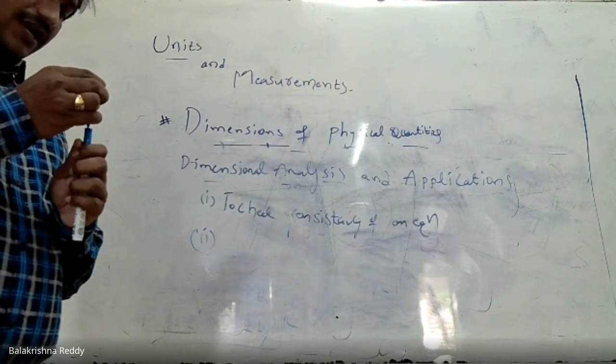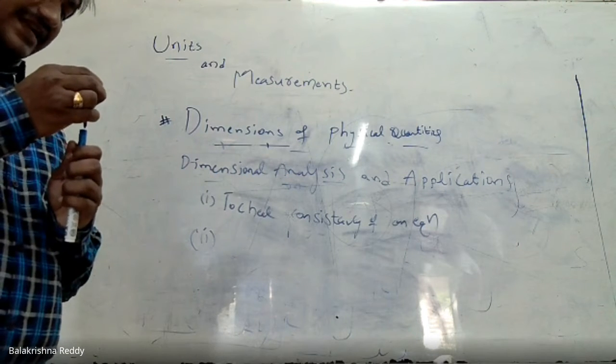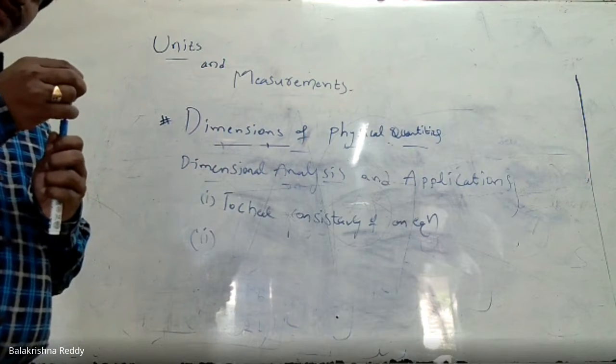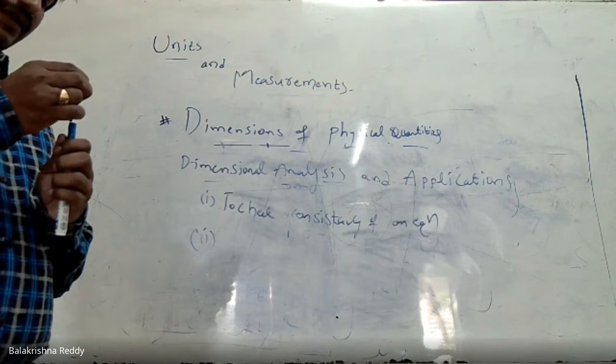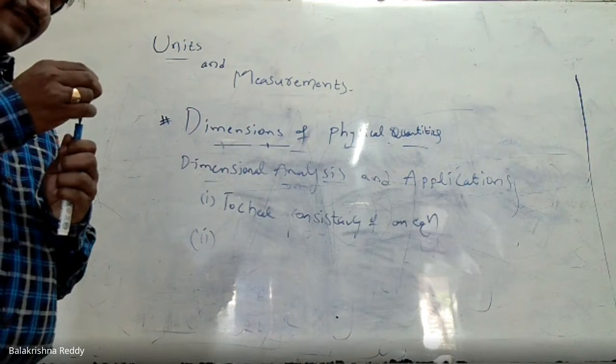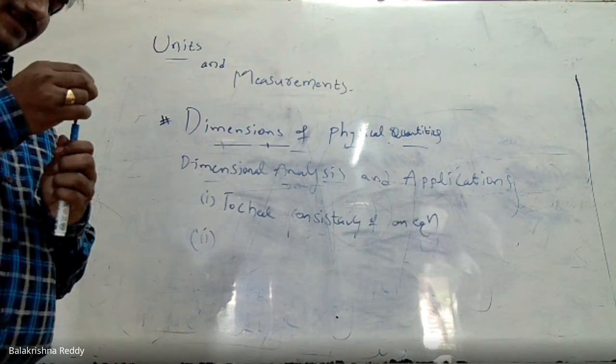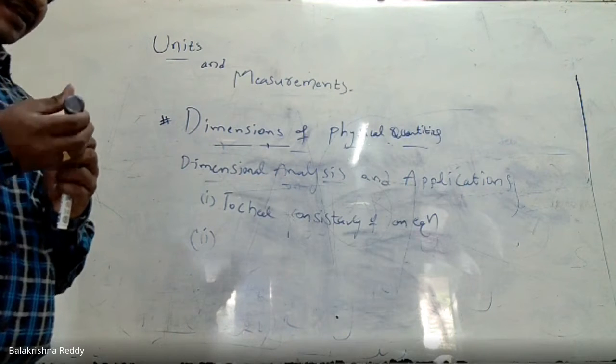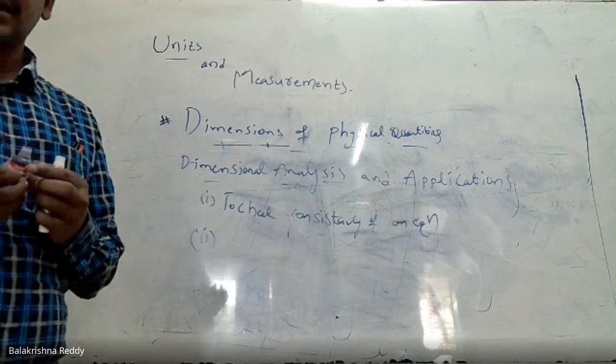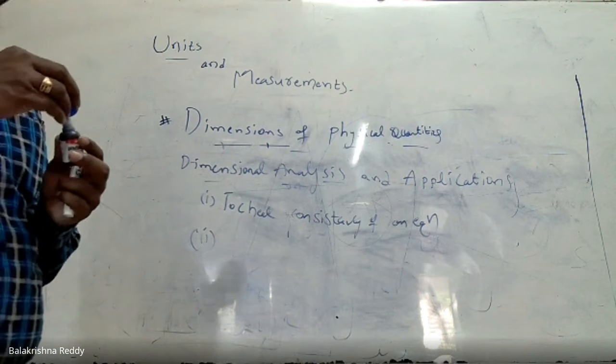Whether it is right or not, if it is right, how far it is right, how do you know that? You don't know basically. But dimensional analysis is one of the advantages in its applications. We can understand at least whether an equation is correct or wrong.